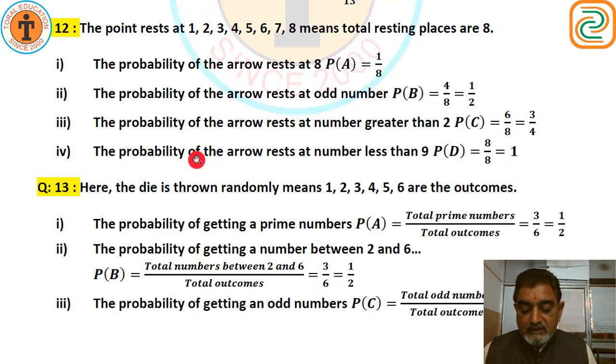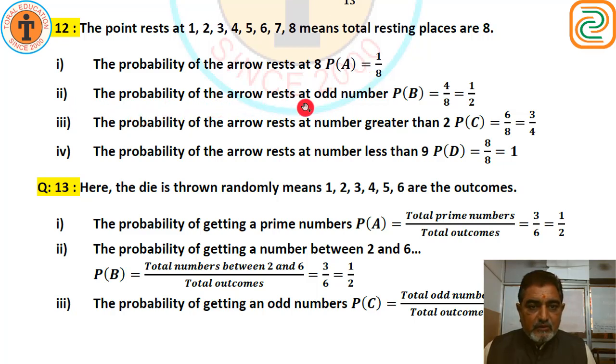What is the probability that it will point at 8? First, the probability of the arrow resting at 8. How many times does 8 come? It is only one time. So 1 upon 8.